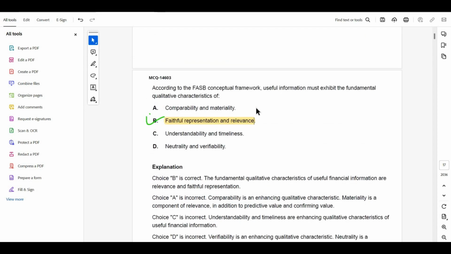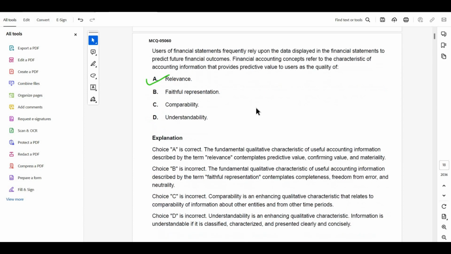So the answer will be B. Moving forward to the next MCQ. Users of financial statements frequently rely upon the data displayed in the financial statements to predict future financial outcomes. Financial accounting concepts refer to the characteristics of accounting information that provides predictive value to the users as the quality of relevance, faithful representation, comparability, understandability.